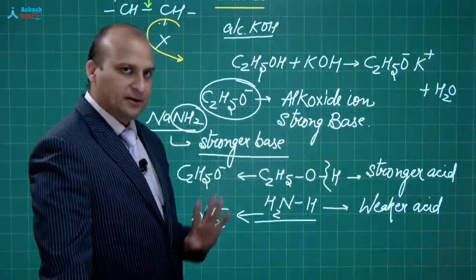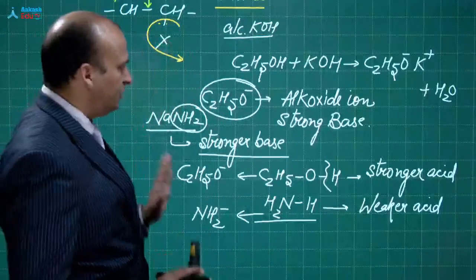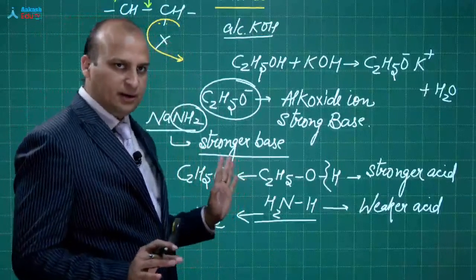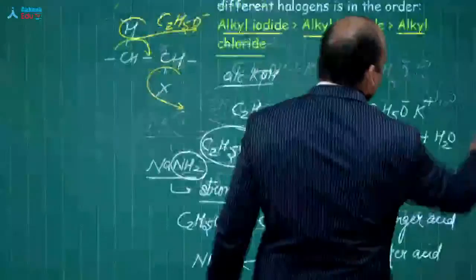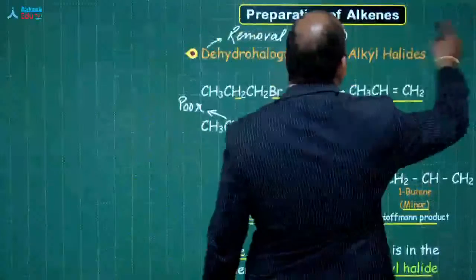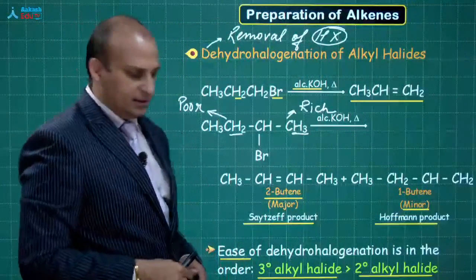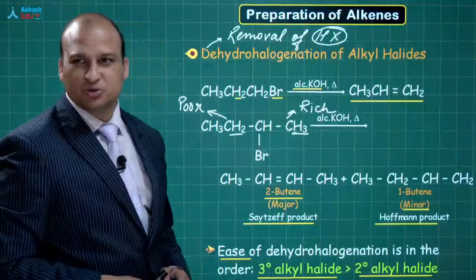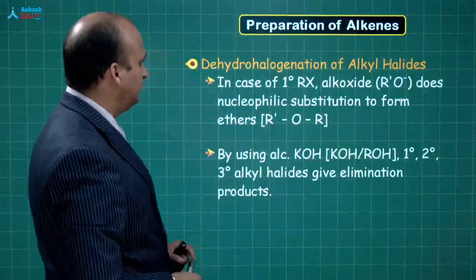Abhi clear ho gaya? So, alcoholic KOH concept is clear. How it is going to remove out, everything is clear, beta. Samajh mein aaya? Haan? Chaliye, great. So, we are now clear with all these points, the dehydrohalogenation of alkyl halides. अभी आगे बढ़ जाते हैं हम लोग. Okay? I hope there is no other doubt till now. कोई और doubt आया राजेंद्र जी? Just show it to me if it is there. Okay.